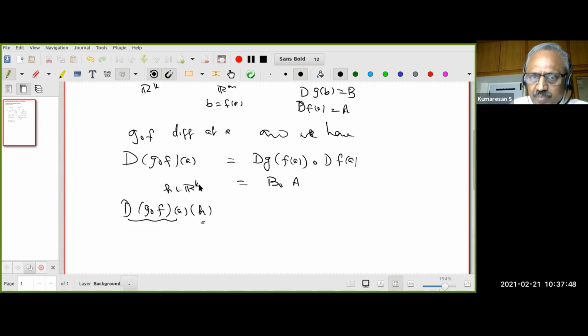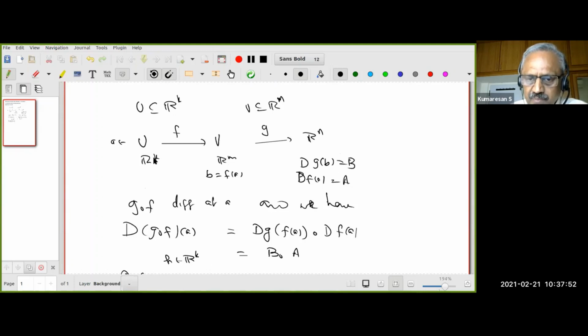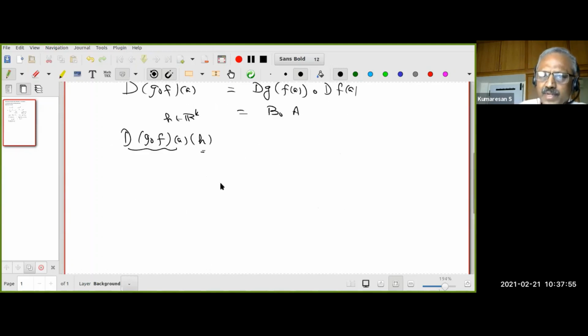In Rk, because our a lives in Rk. Do you understand? This is what I meant by notation. Okay, so this is the derivative of the map g composite f at the point a acting on the vector h. Sometimes there are teachers who write it like this, with h in a bracket. Okay, I don't use it.